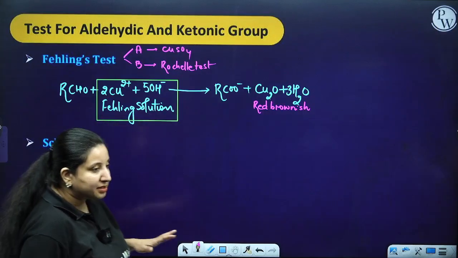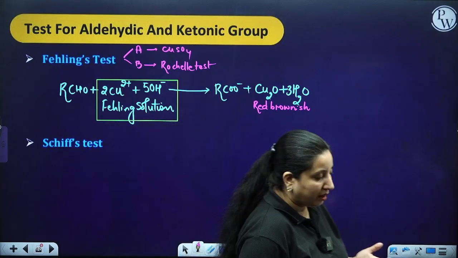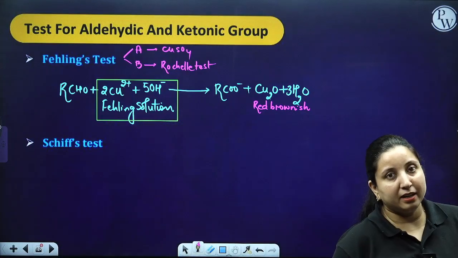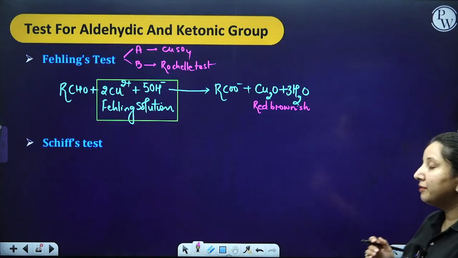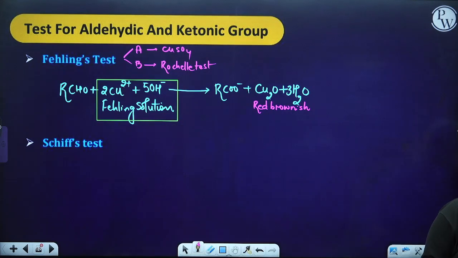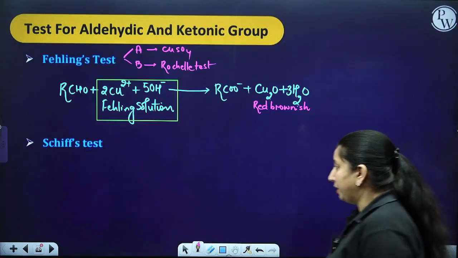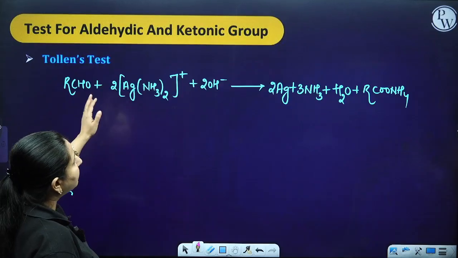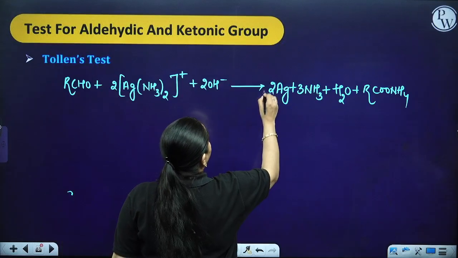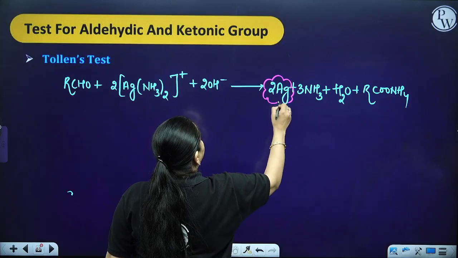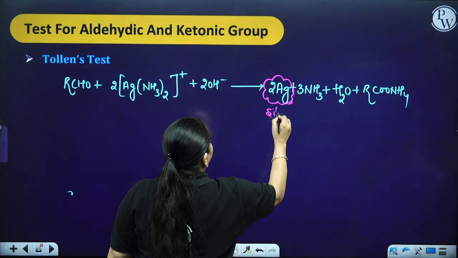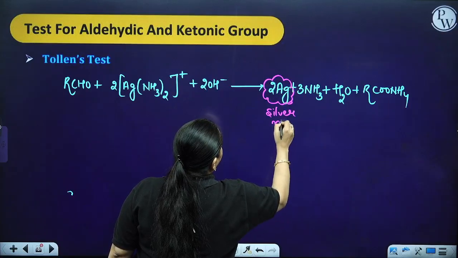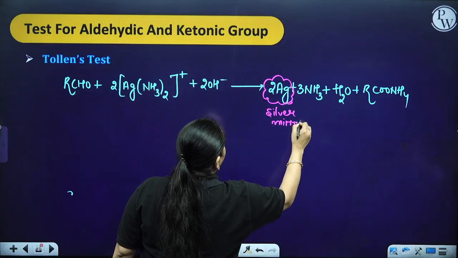Schiff's test is basically by the para-rosaniline dye test. If the aldehydic group is present, you are going to get the pink color over here. Now Tollens' test, you know that if aldehyde is present, there will be the formation of the silver mirror.